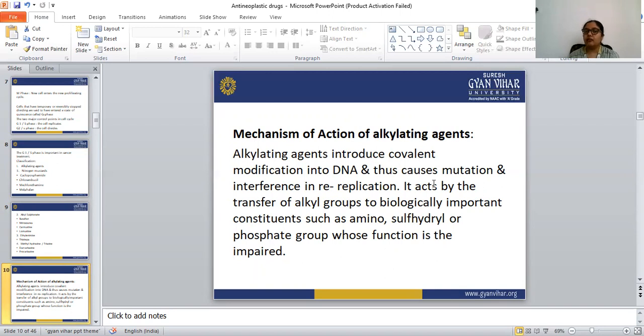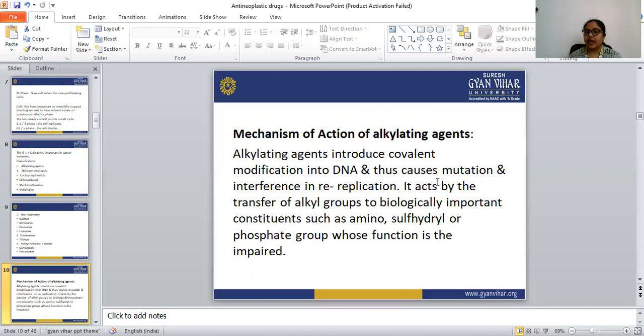It acts by the transfer of an alkyl group to biologically important constituents such as amino, sulfhydryl, or phosphate groups, whose function is impaired. These three constituents are present in the DNA. So what do these alkylating agents do?